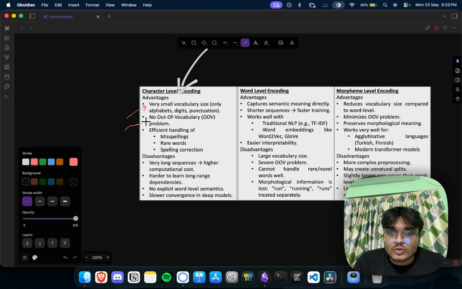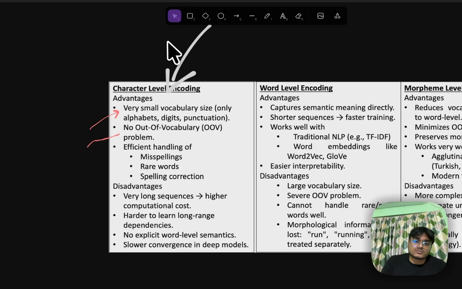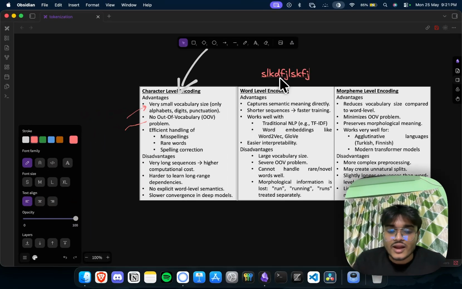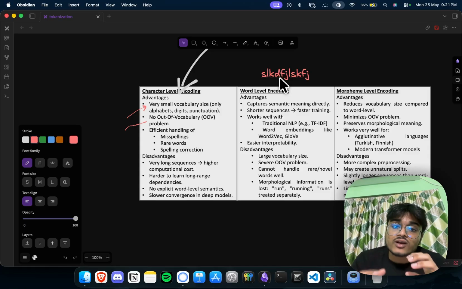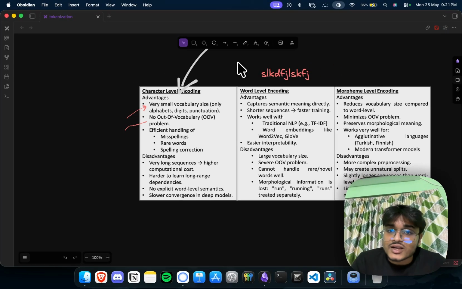of vocabulary issue. What do you mean by out of vocabulary? If I type something which doesn't exist, like a word that doesn't exist, okay, this doesn't exist, but it can still be treated as an input, because we are using characters for tokenization. So we can handle misspellings pretty easily.